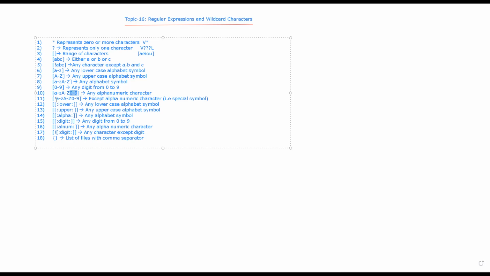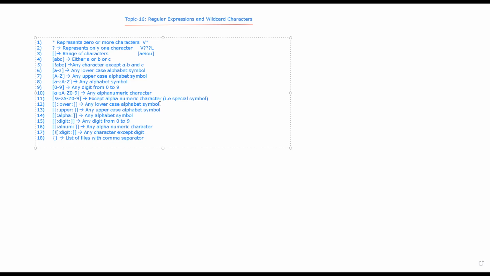Now if you want a special character, what does that mean? You don't want small case, capital case, or numbers. You want the special characters, so you can use this, right? You can see on the keyboard, you can type small a to z, capital A to Z, 0 to 9, but excluding these characters, there are other characters like hash, at the rate, exclamation.